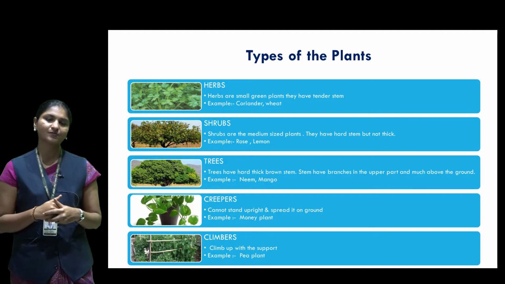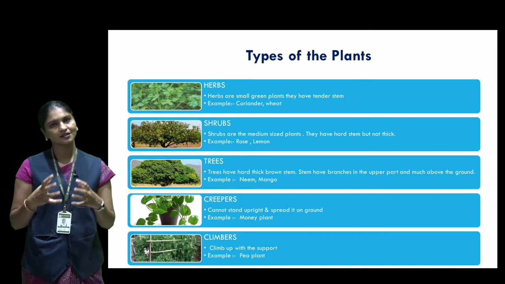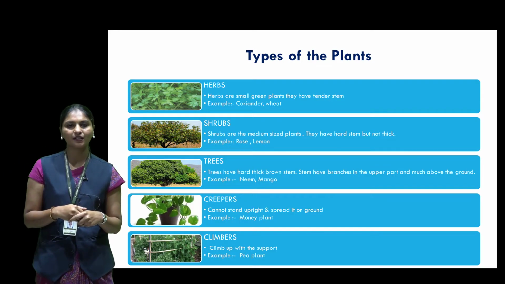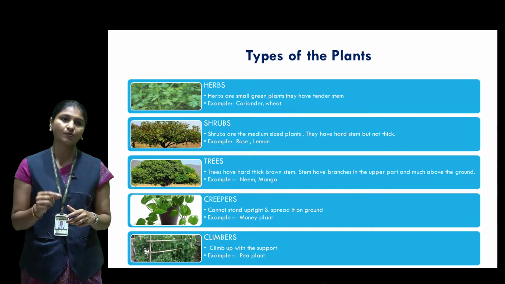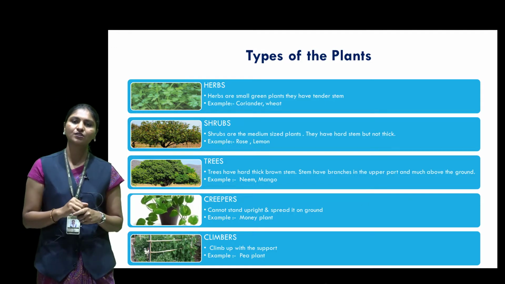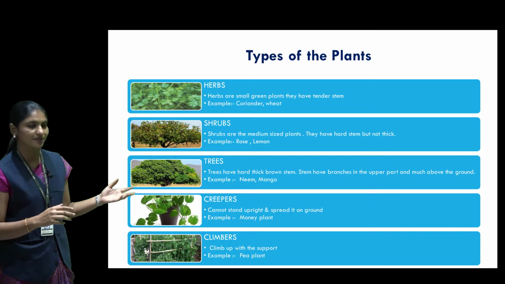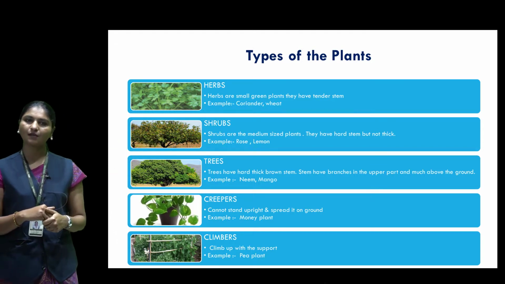What is meant by herbs? Herbs are small green plants, but they have a tender stem. What is meant by tender? Tender means soft. For example, coriander and wheat plants have a very weak, tender, or green stem. The main basic feature of herbs is that branches are absent. Coriander and wheat are the main examples of herbs.